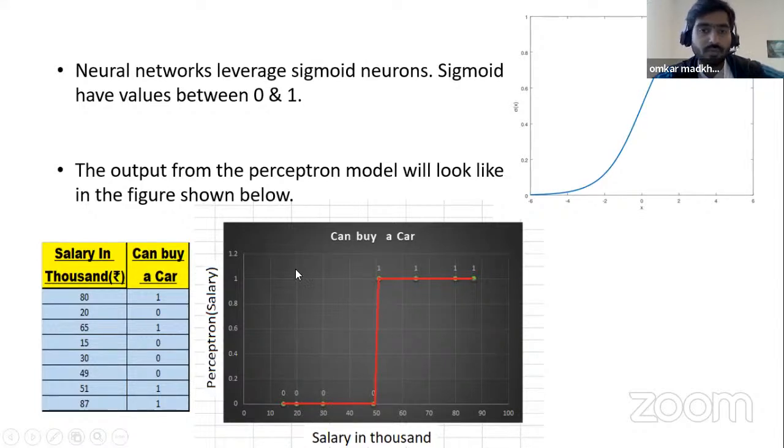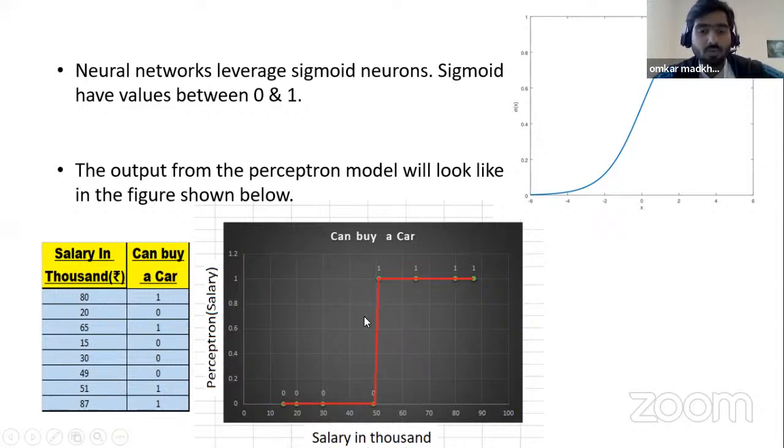In the graph we can see one of the examples I have considered, a salaried person who can buy a car or not. A person having a salary below 50,000 is not able to buy a car, but a person whose salary is higher than 50,000 can buy the car.